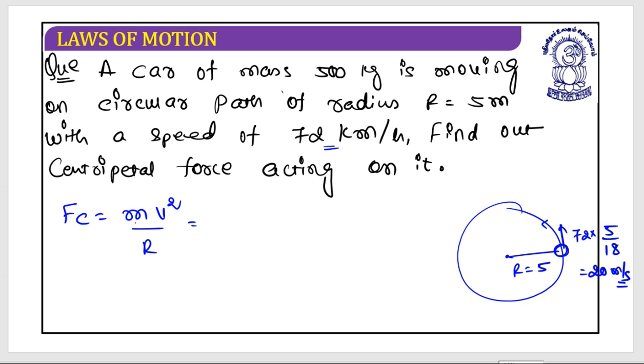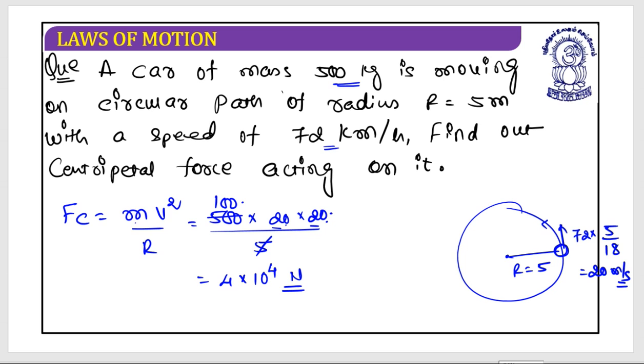The mass is 500 kg, so this is 500 multiplied by 20 into 20 divided by the radius 5. It's 5 into 100, and this should be equal to 4 into 10 to the power 4 Newton. This amount of force is acting on the car so that it can keep moving on the circular path. I hope this is clear.